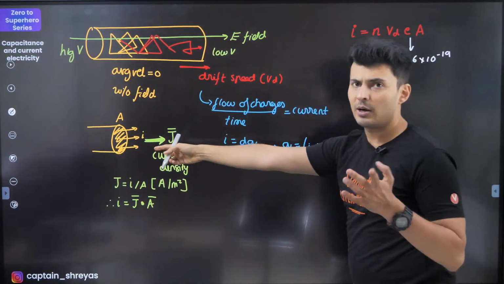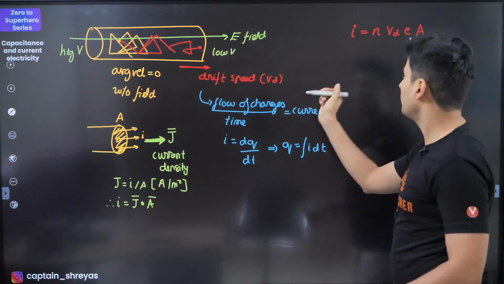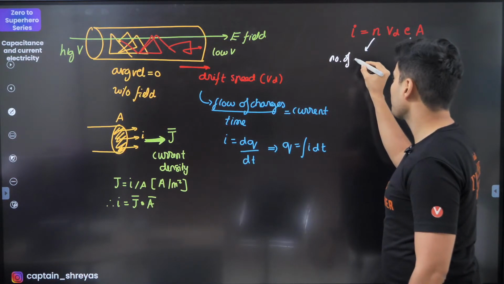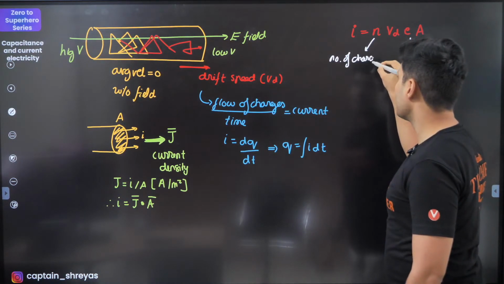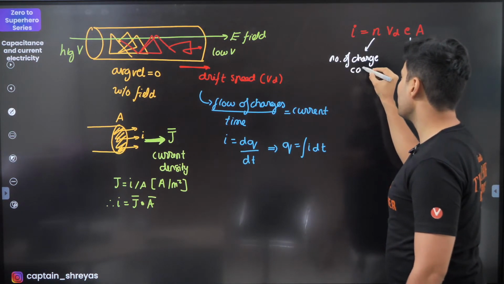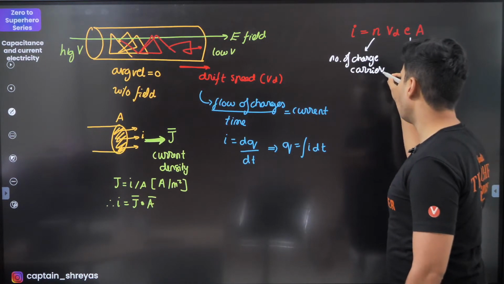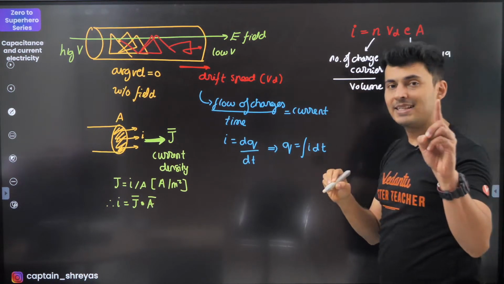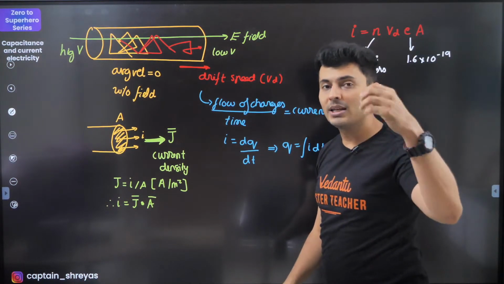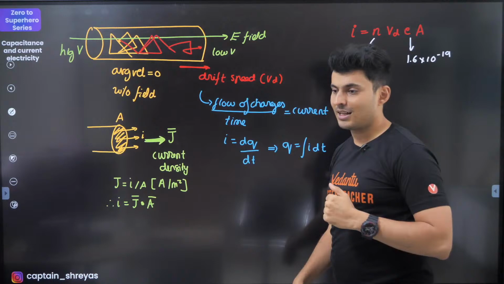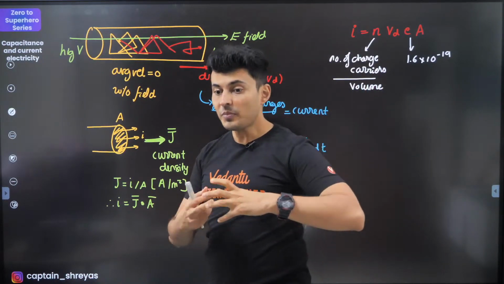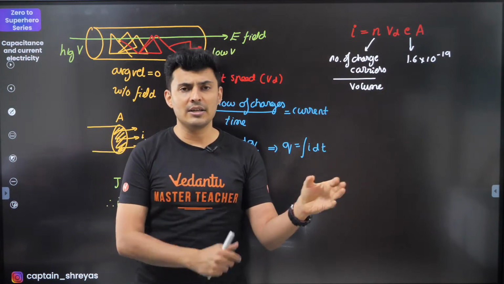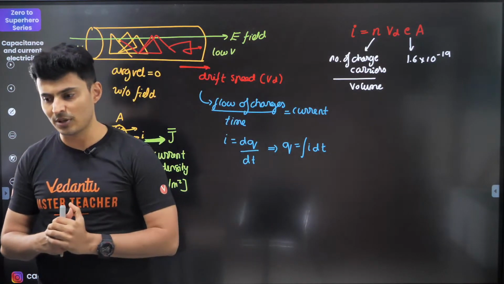A is your area, of course. I is your current, of course. n is the number of charge carriers per unit volume. That means in 1 meter cube, how many charges are there? If there are more electrons available in 1 unit volume, more charge carriers are there in that conductor.